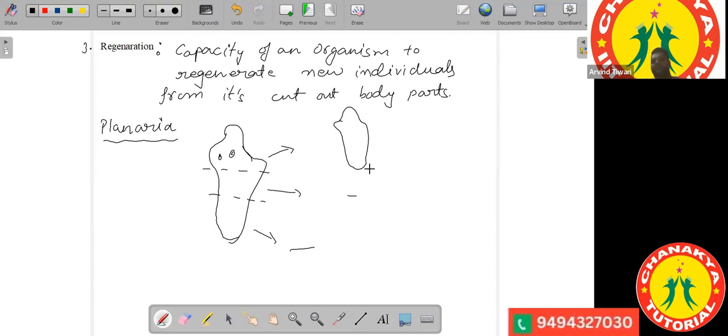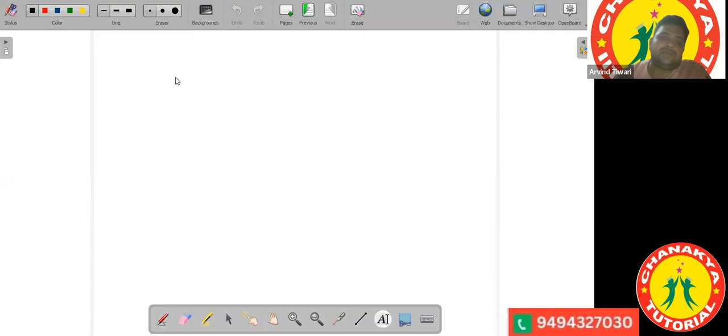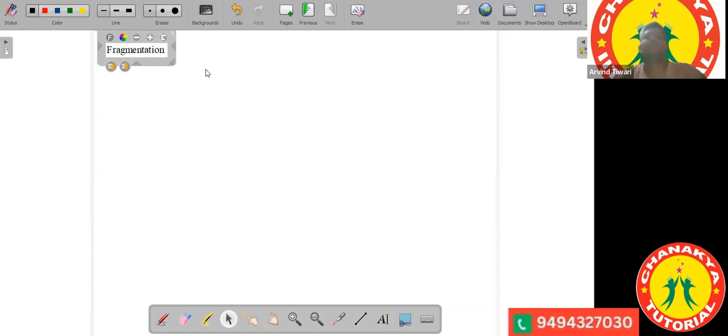A process similar to regeneration is fragmentation. So what is fragmentation? Here it is also a similar thing: the body splits into two, and each body part develops into a new individual.